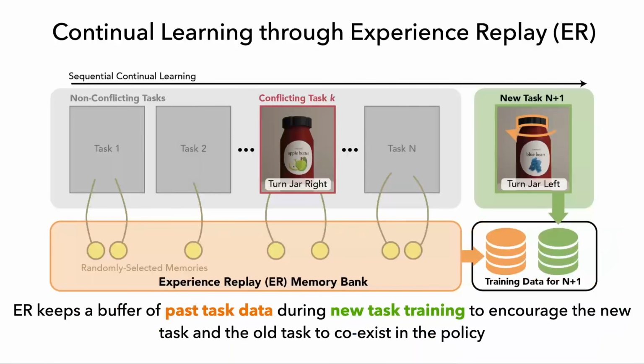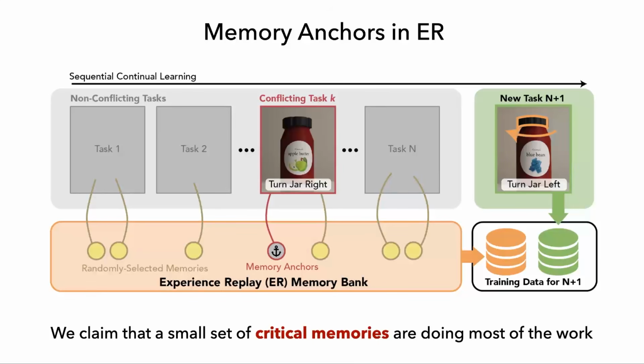A common way people have been dealing with catastrophic forgetting is a technique called experience replay, or ER. ER keeps a buffer of past task data during new task training to encourage the new task and the old task to coexist in the policy. In our work, we claim that in this buffer, a small set of memories is doing most of the work. We call these memory anchors.